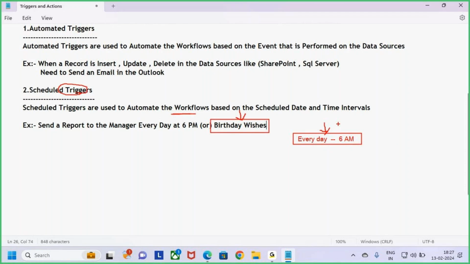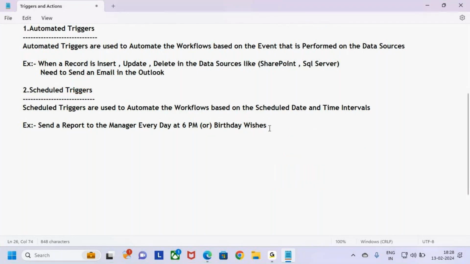Every day at 6 a.m. the trigger will activate. Once the trigger activates, it will go and automate the workflow. What is my workflow here? It needs to go and check the employees list. Power Automate needs to check which employee's date of birth matches today's date. If it matches, then go and send a birthday wish to that employee automatically. So here the trigger is at 6 a.m. every day. This is another example for scheduled triggers.